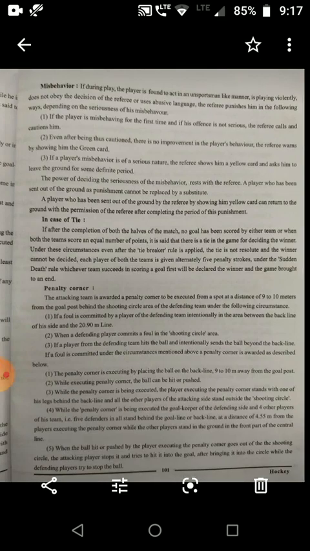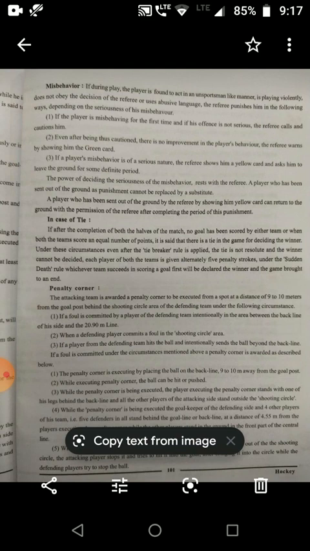Misbehavior. If during play a player is found to act in an unsportsmanlike manner, plays violently, does not obey the decision of the referee or uses abusive language to the referee, punish him in the following way depending on the seriousness of his misbehavior.